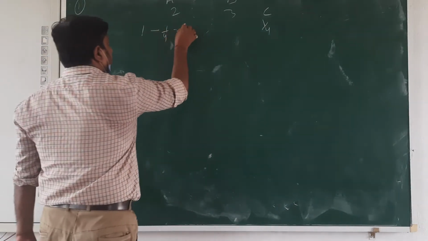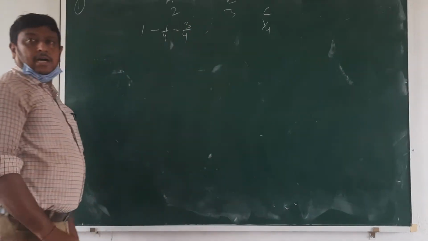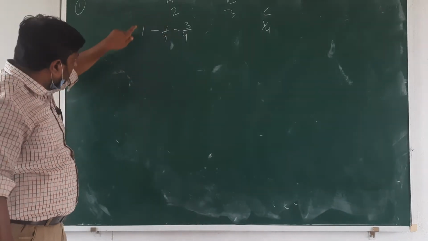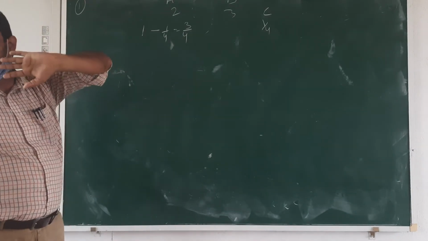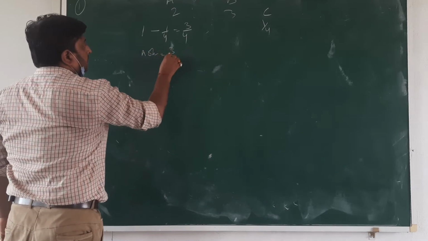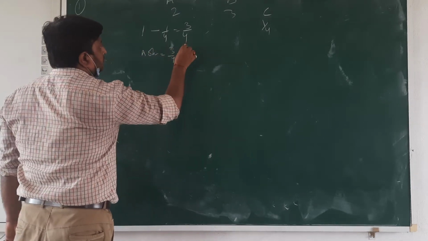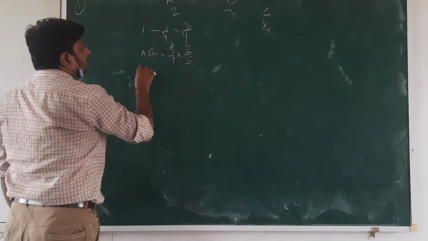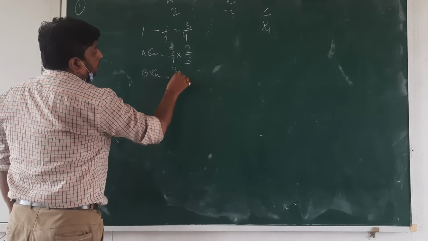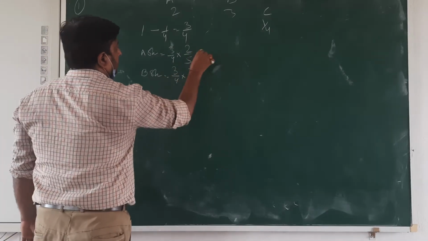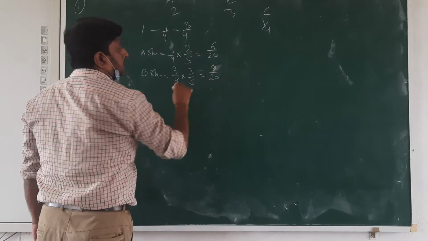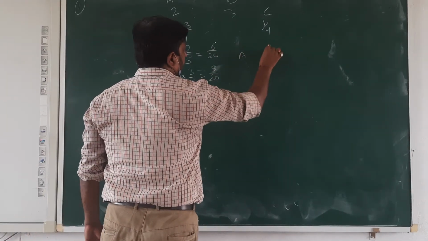1/4. Then remaining, beta, and this is related with A and B, because this is the whole profit from which we are going to less the new partner's profit. Then A's share is 3/4 into 2/5, then B's share is 3/4 into 3/5, then 6/20, 9/20, set this ratio as A, B and C.